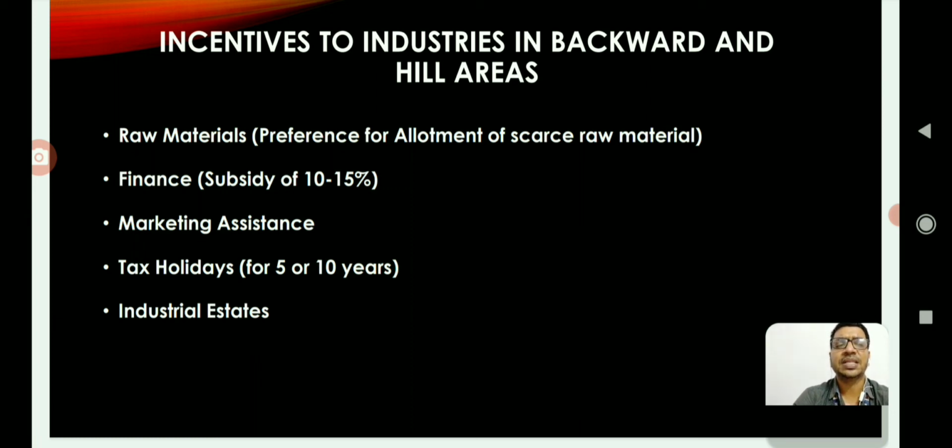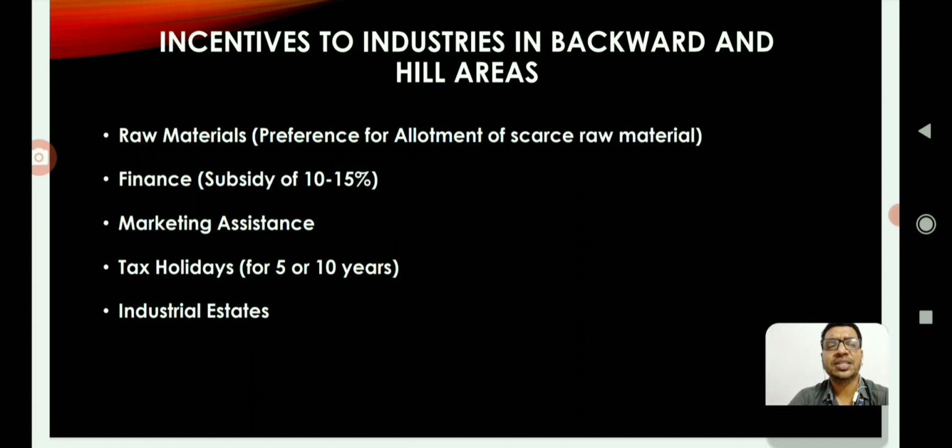Marketing assistance will be provided by special firms like the National Small Industries Corporation, SIDO and other institutions. The next one is tax holidays. A 5 to 10 year tax holiday period will be allowed for micro, small and medium enterprises in backward areas, where for the first 5 or 10 years they need not pay any tax to the authorities.